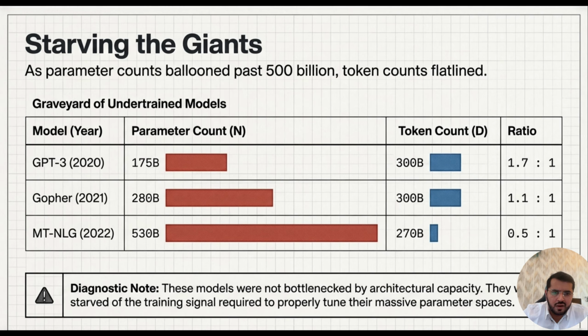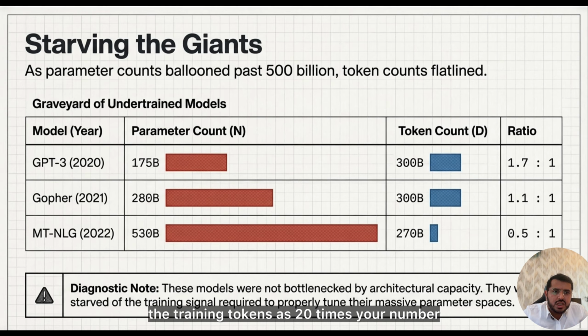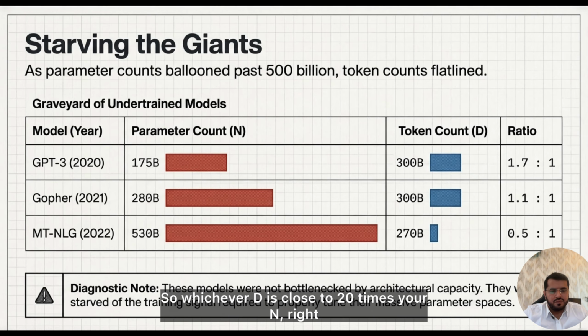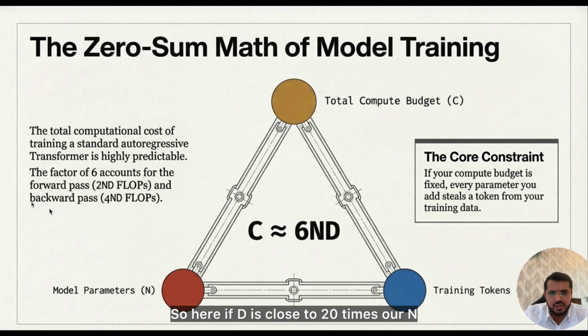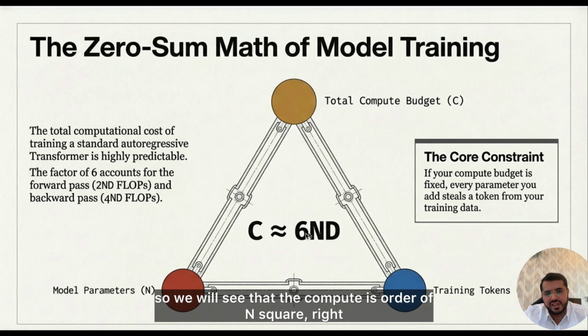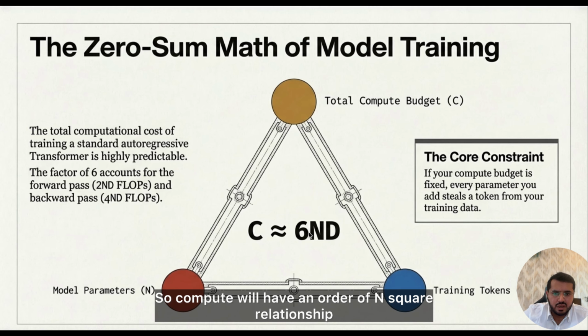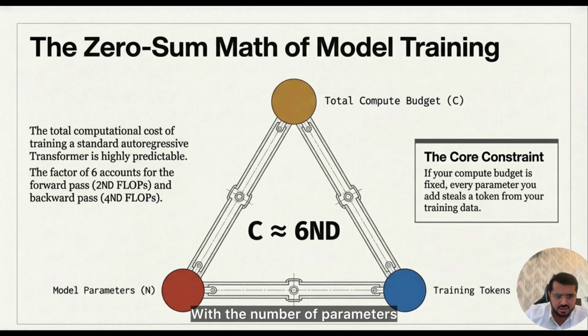You should aim to have the training tokens D as 20 times your number of parameters N. So if D is close to 20 times N, you will see that compute is of the order of N squared, a quadratic relationship with the number of parameters.